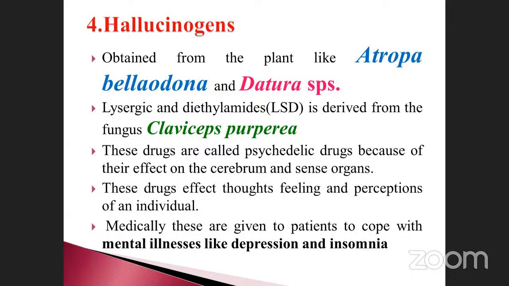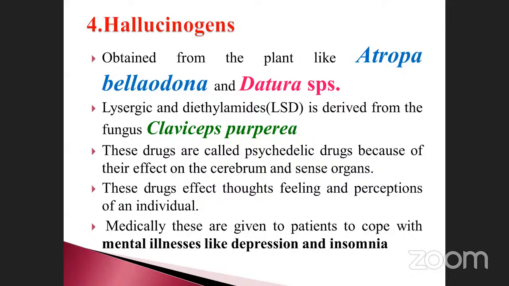Likewise, hallucinogenic drug substances are obtained from plants like Atropa belladonna and Datura. What is the chemical name? Lysergic acid diethylamide, simply called LSD, is derived from the fungus Claviceps purpurea. Note it down. This is also very, very important.